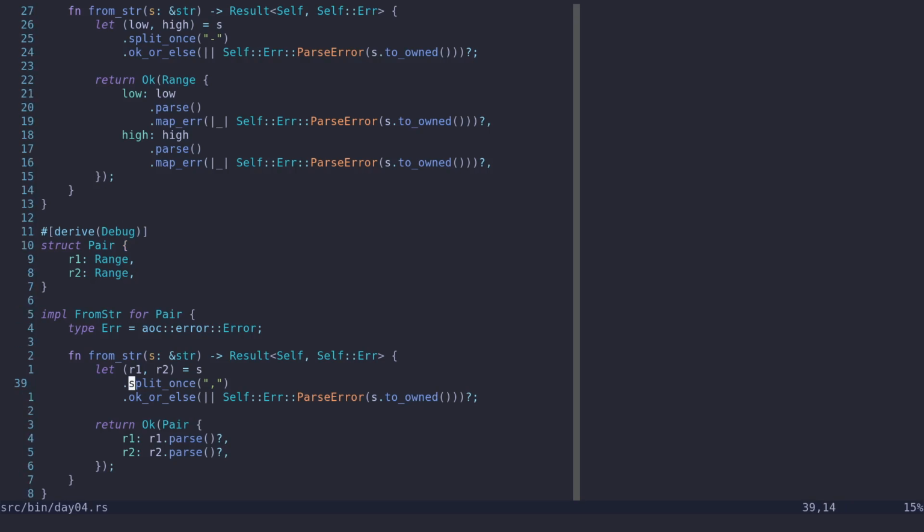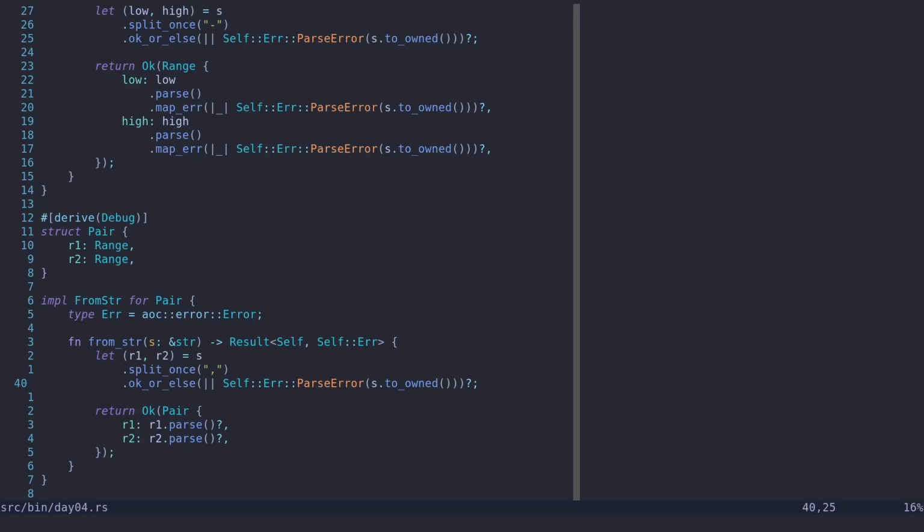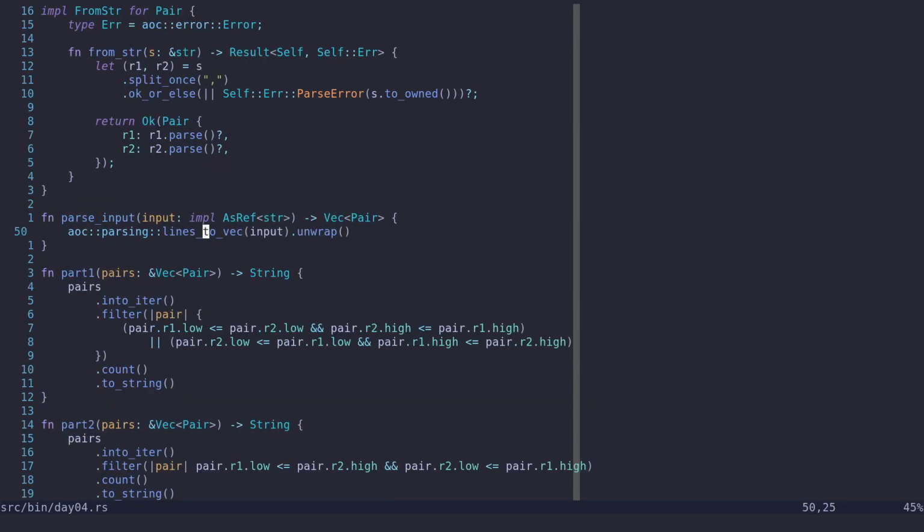And so for the pair structure, this function will expect to receive a line from the input and it will split it by a comma, and then it will apply parse on each range. So it will apply the function from above where the input is separated by dash, and then it will return the two ranges. To parse the entire input, we just have to apply this parse function on the input file.